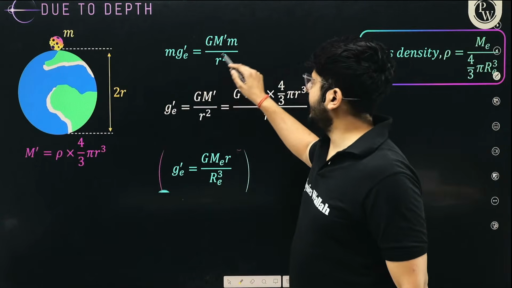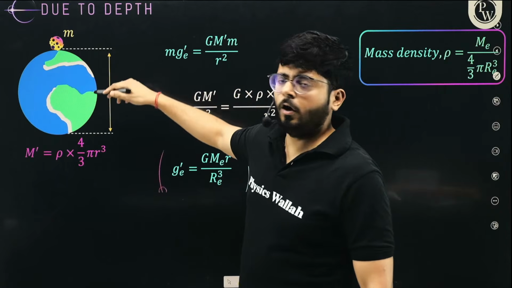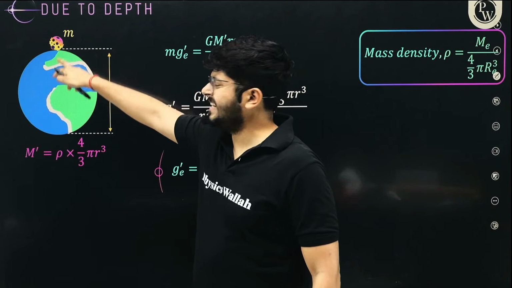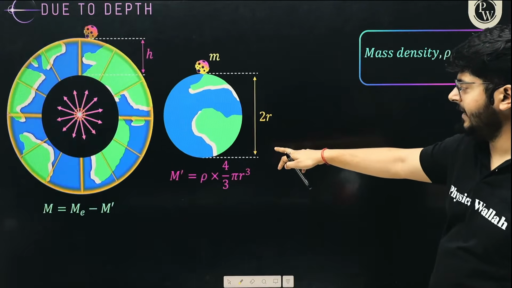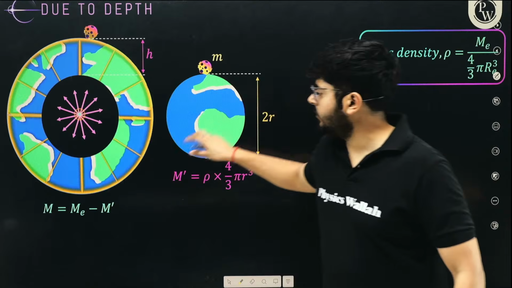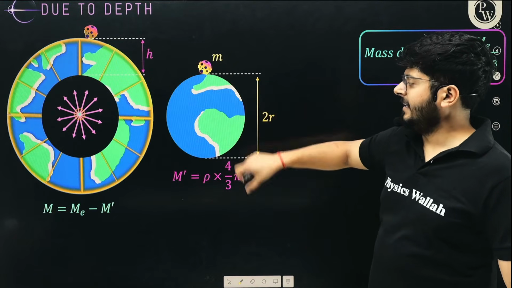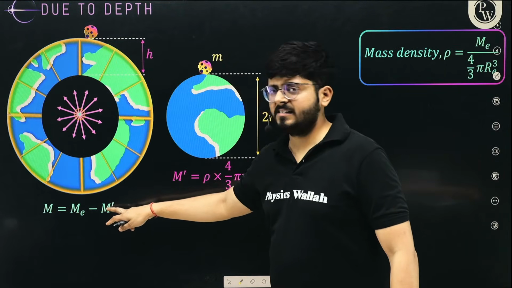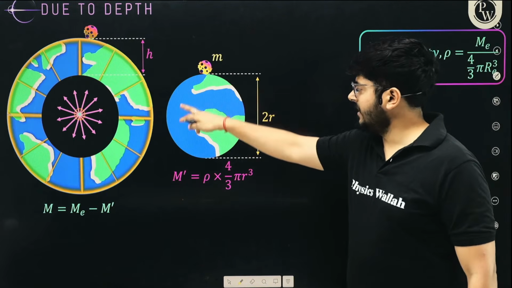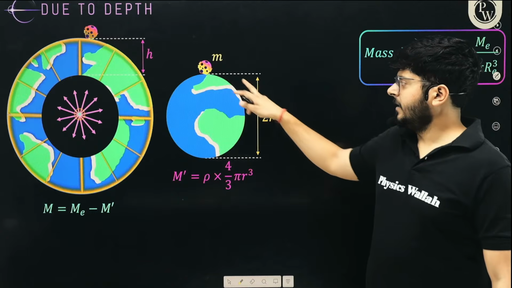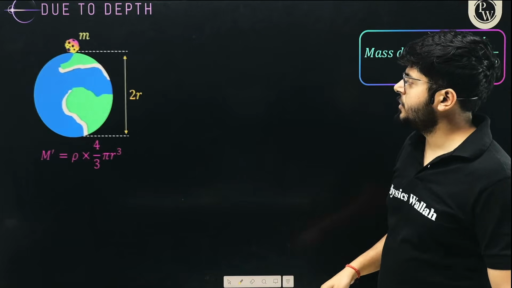So m into g dash is this thing. Right now, when the object is at a much lesser distance, when the object is over here, this is the effective earth you have. We are not talking about the entire earth, we are only talking about this earth, that has lesser mass, Me minus m dash, right? So the new mass is this m dash, right? Okay. And we are reaching over here.